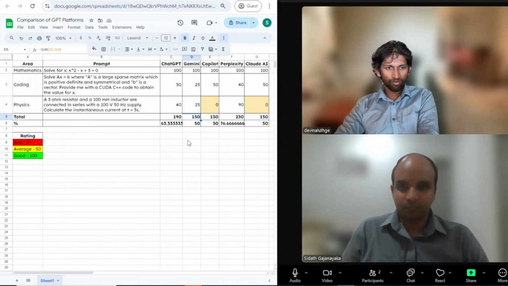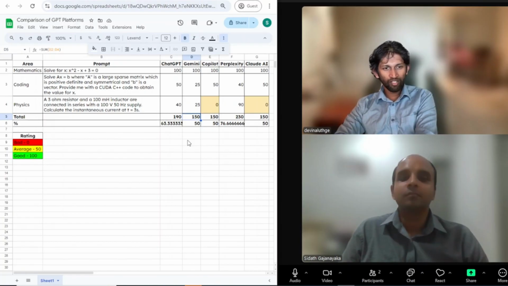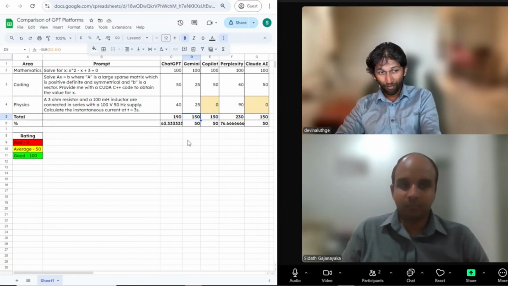Also I want to point out that if you look into Gemini and Copilot, these two have different strengths. For example, take the coding example. Gemini scored very low in the coding example compared to Copilot, whereas it was flipped the other way around when it was a very simple physics question.